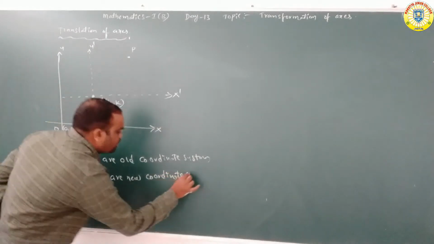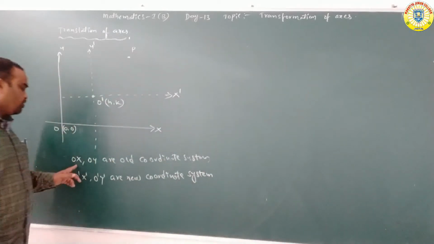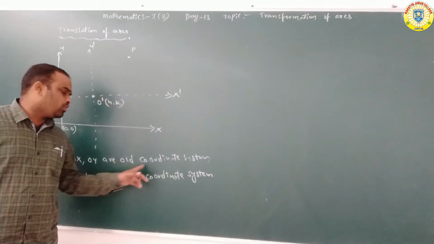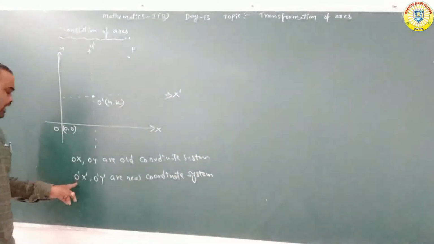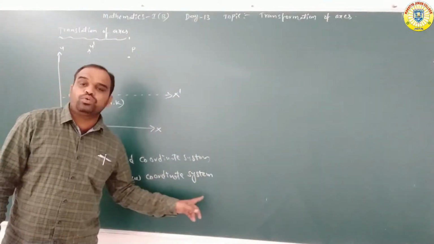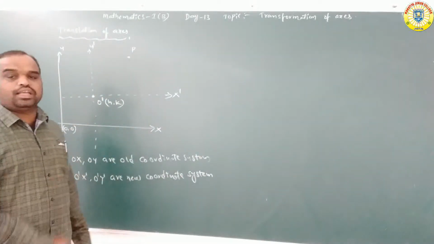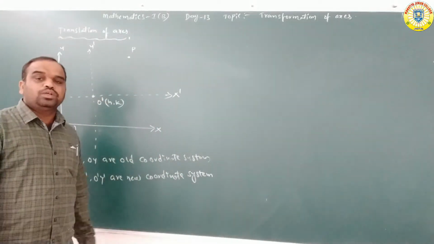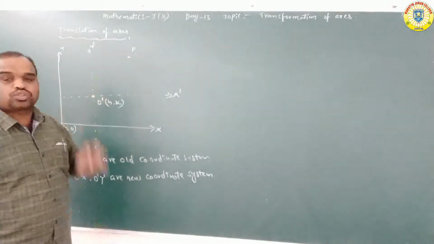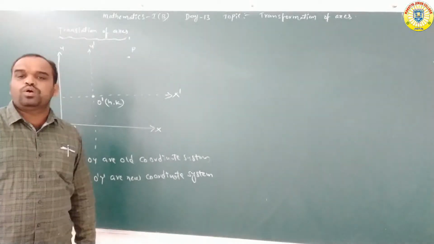New coordinate system. OX, OY are the old coordinate system. O'X', O'Y' are the new coordinate system. Now, if we take one point in the same plane, every point has two coordinates, one with reference to the new system and one with reference to the old system.